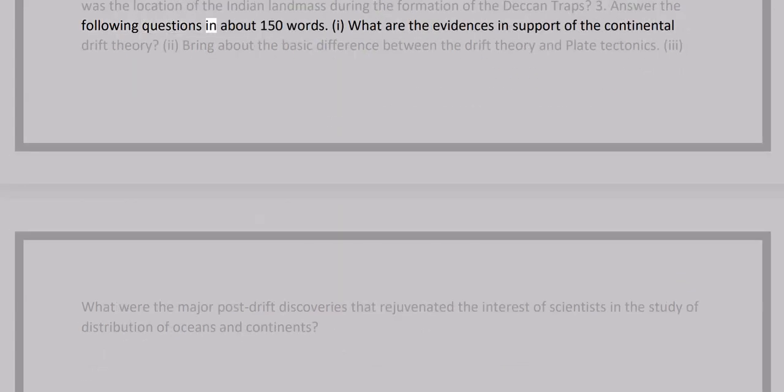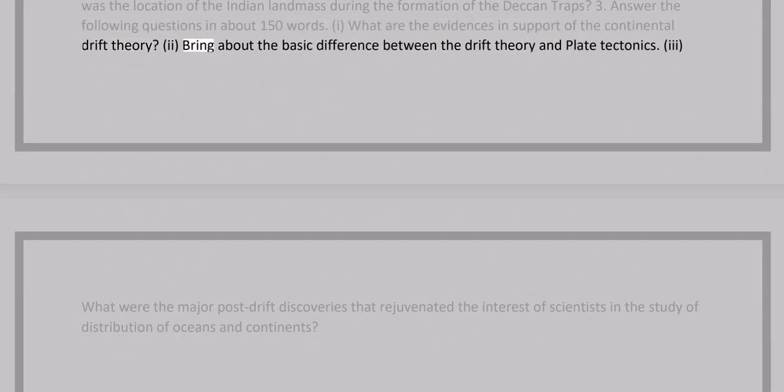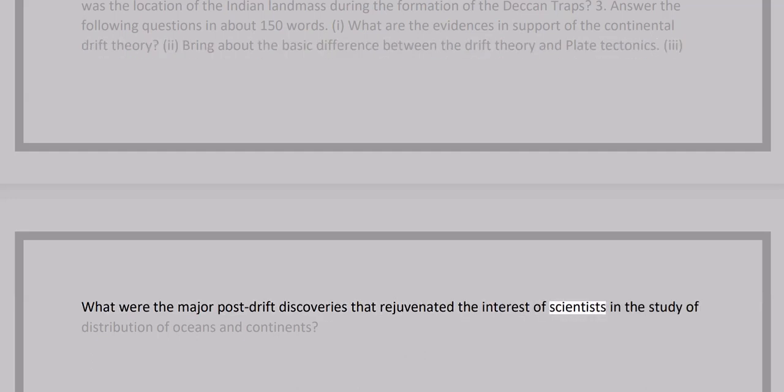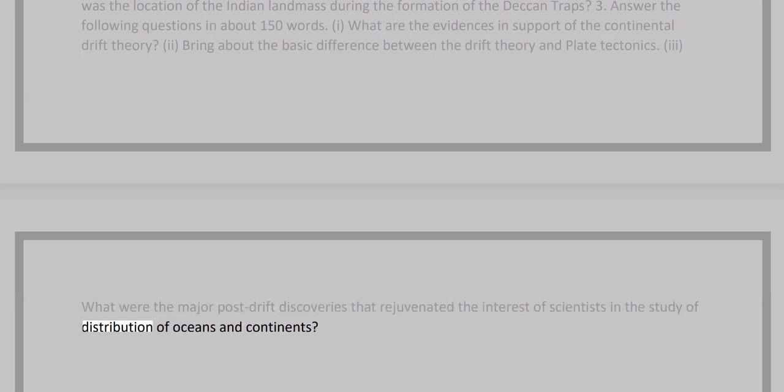3. Answer the following questions in about 150 words. 1. What are the evidences in support of the continental drift theory? 2. Bring about the basic difference between the drift theory and plate tectonics. 3. What were the major post-drift discoveries that rejuvenated the interest of scientists in the study of distribution of oceans and continents?